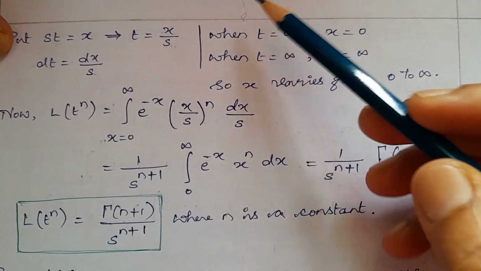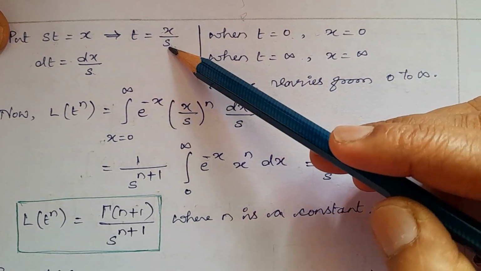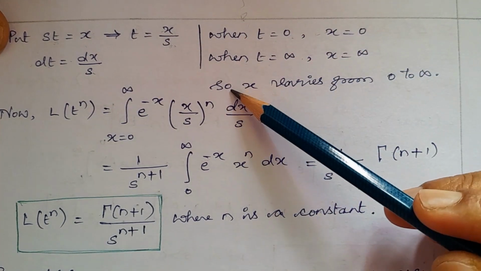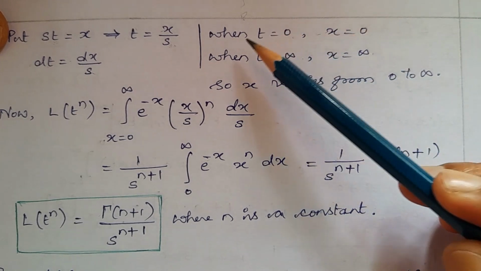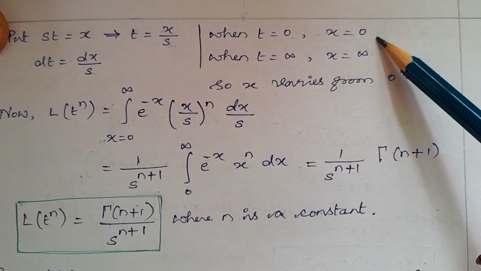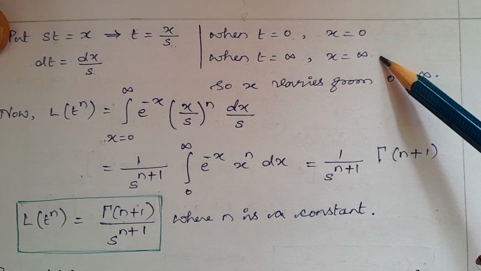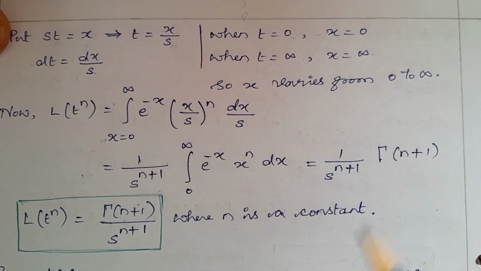When t equal to infinity, infinity into s is infinity, so then x equal to infinity. So x varies from 0 to infinity.